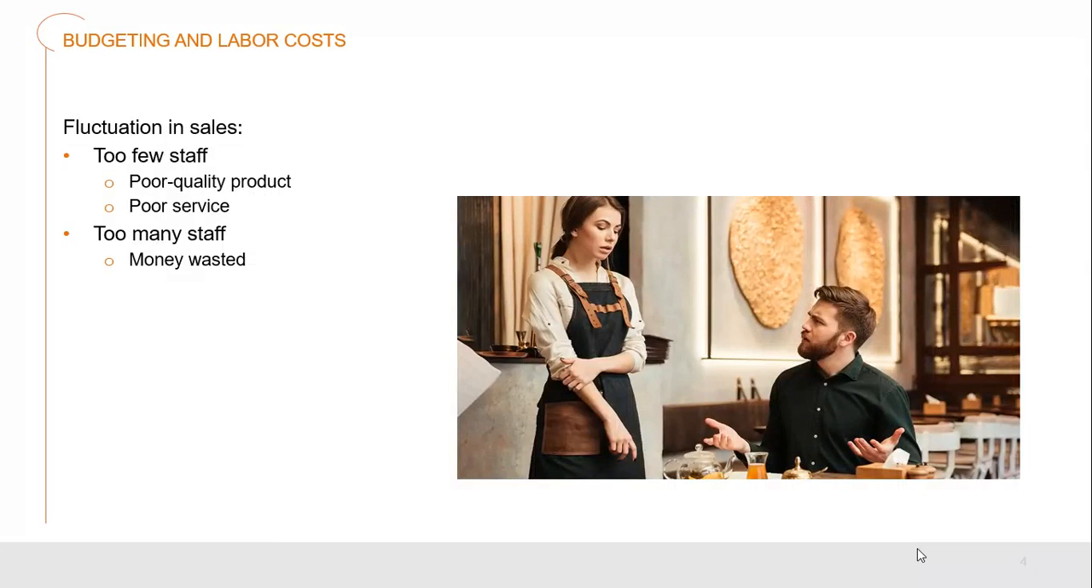When we're budgeting for our labor, we have to deal with fluctuations in our sales. If we have too few staff in, and a lot of customers come in at the same time, we're going to offer a poor quality product because the kitchen won't be staffed accurately, and we'll have poor service because the staff will be too stretched between too many tables. If we have too many staff, then it's money wasted by the business, and where a business only has between 2 and 6% profit margins, that can be the difference between staying in business or going out of business.